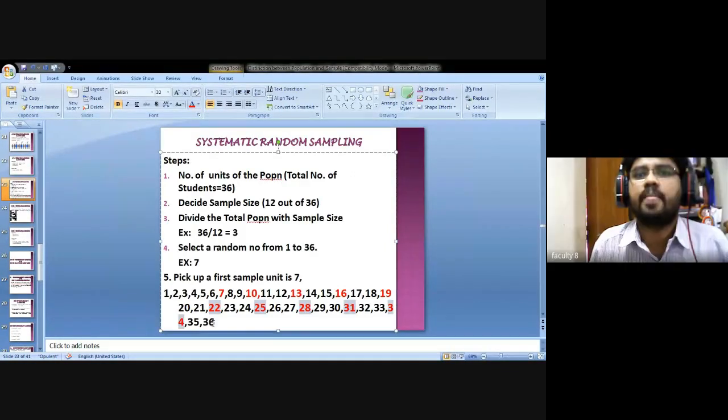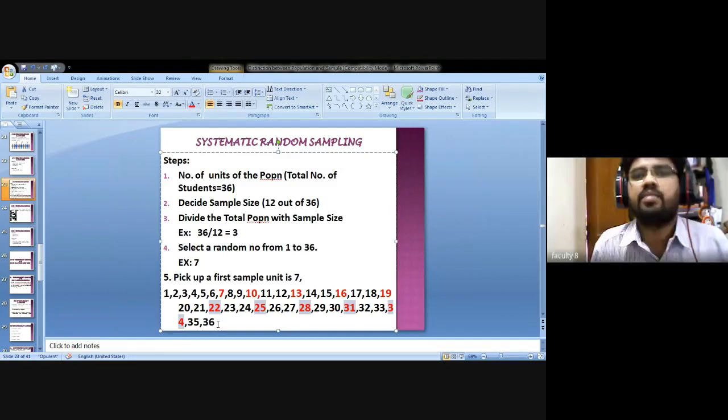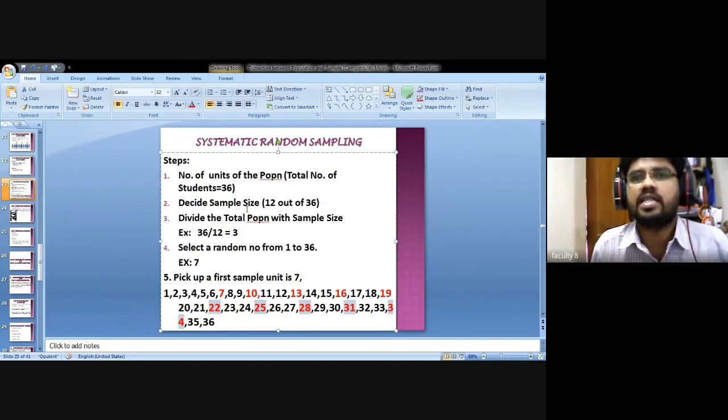Then again 37. Do we have the number? No more. See here, deciding samples. How many? We need to select 12. Do we get 12 here?